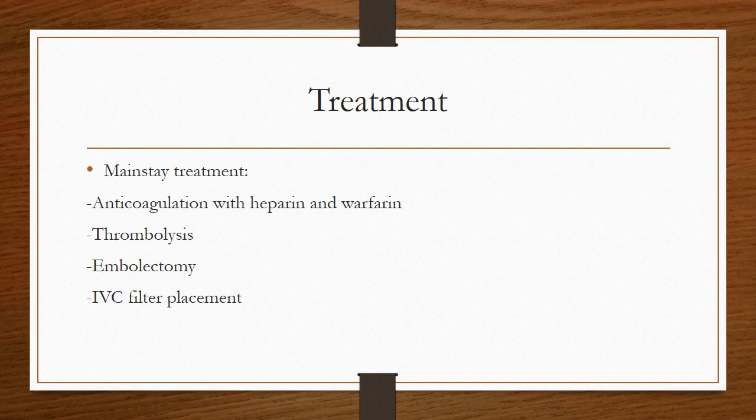There is an emerging evidence to support the use of thrombolysis in certain subgroups of patients with pulmonary embolism. However, this is a controversial area and the risk-benefit analysis of the treatment must always be carefully considered. The other treatment options include embolectomy as well as the IVC filter placement. The indications for these should be carefully considered.